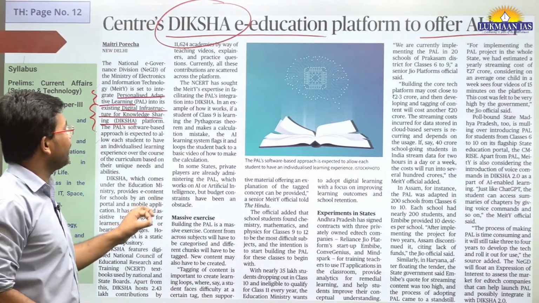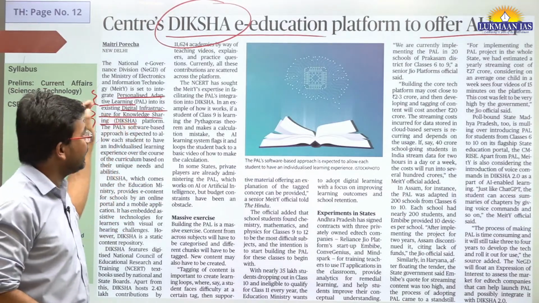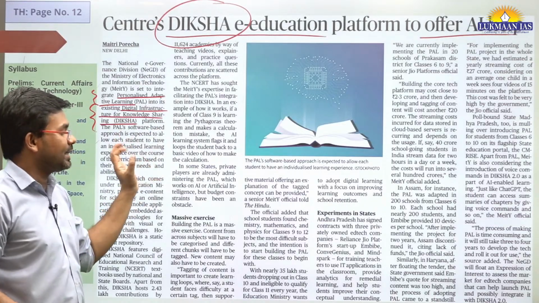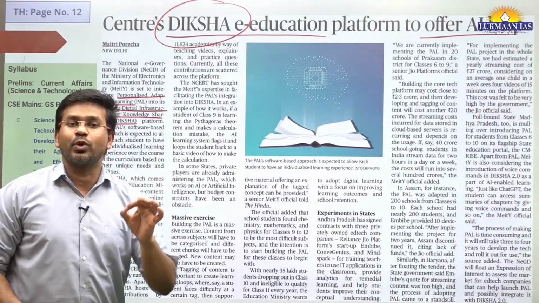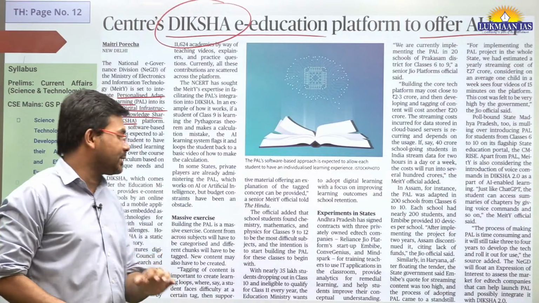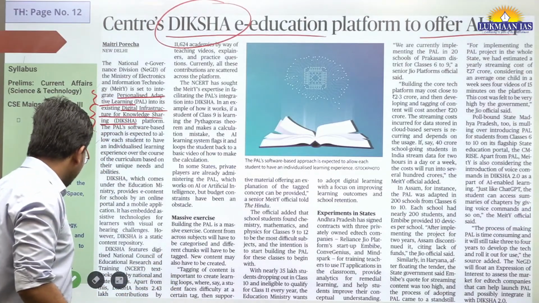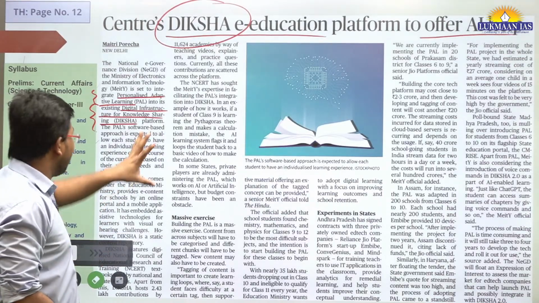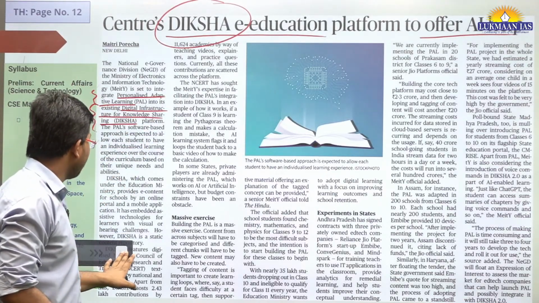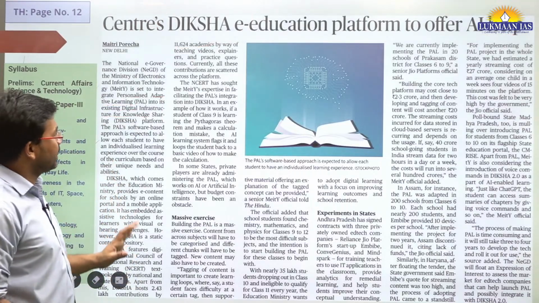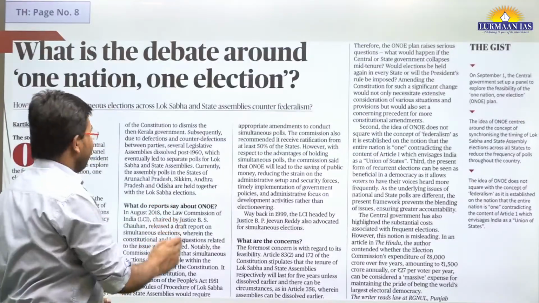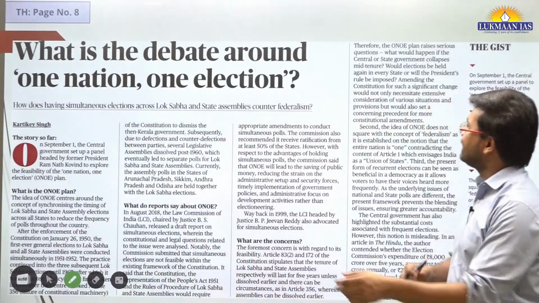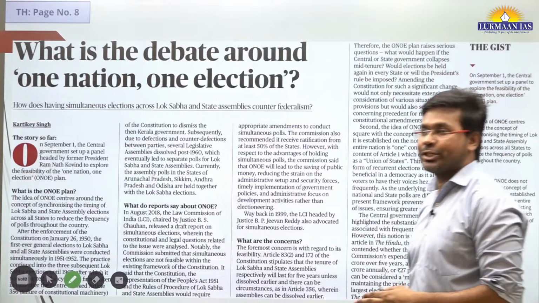However, the government of India is thinking of implementing this nationwide for NCERT books. This is what they have mentioned, and they said it is going to help the students in learning and in building their learning capacity. They have mentioned many things related to it, but we just needed to understand this. Now we have another topic. This topic is again important. It says, what is the debate around one nation, one election?